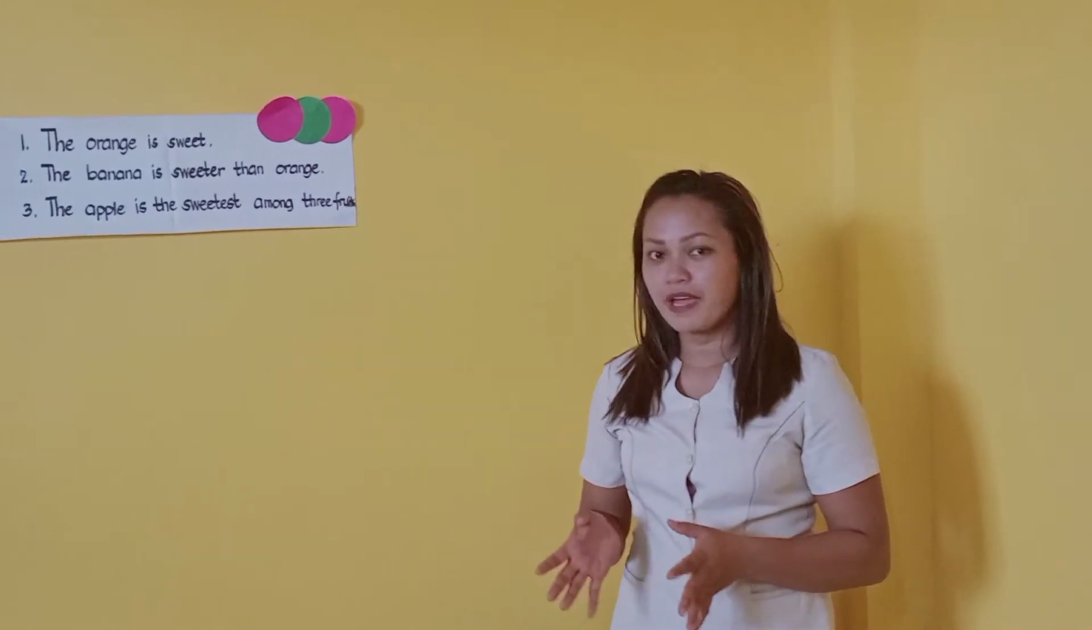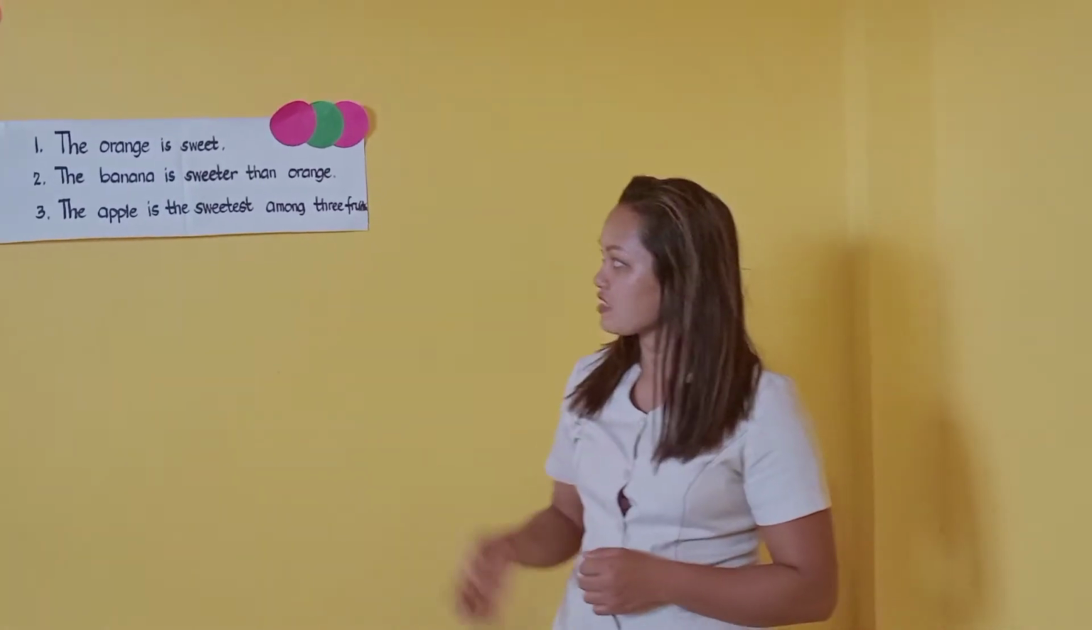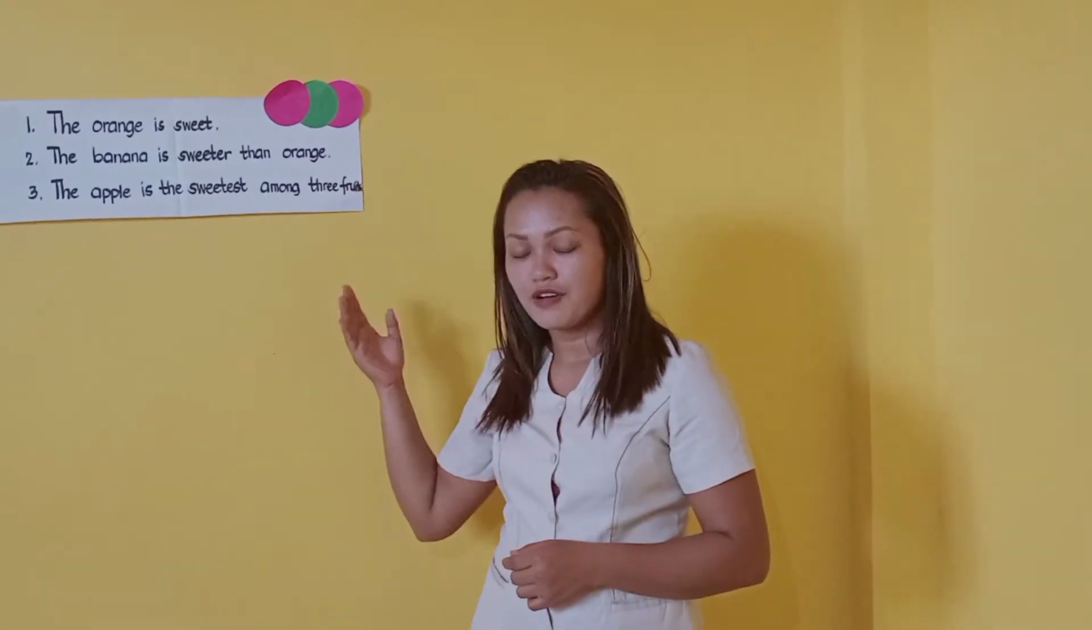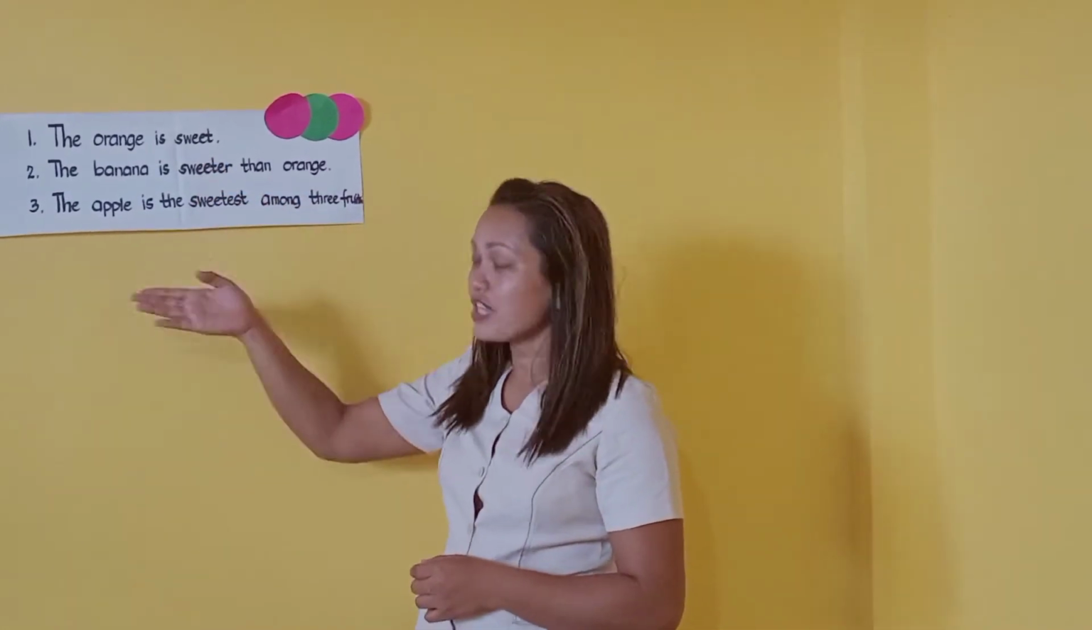Now, how are we going to compare, using the same adjective, the banana and the orange? The banana is sweeter than the orange. What about the apple being compared to the two fruits? Among the fruits, the apple is the sweetest of all. Based on the sentences that you have made, we come up with this: the orange is sweet, the banana is sweeter than the orange, and the apple is the sweetest among the three fruits. So we have here sweet, sweeter, sweetest.